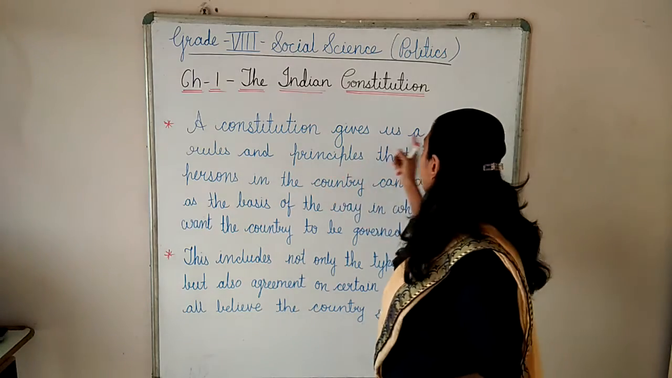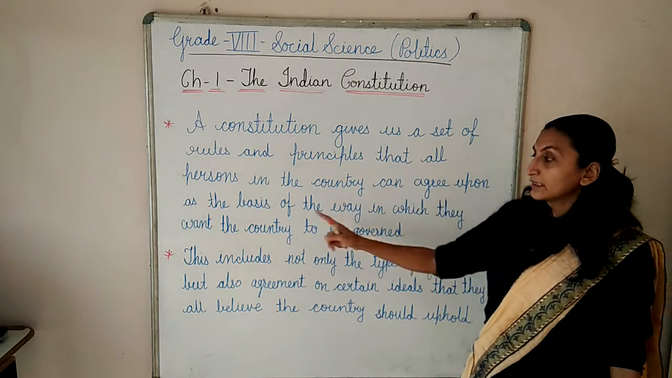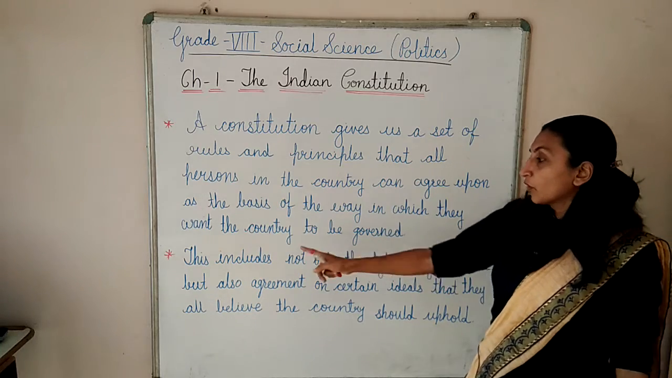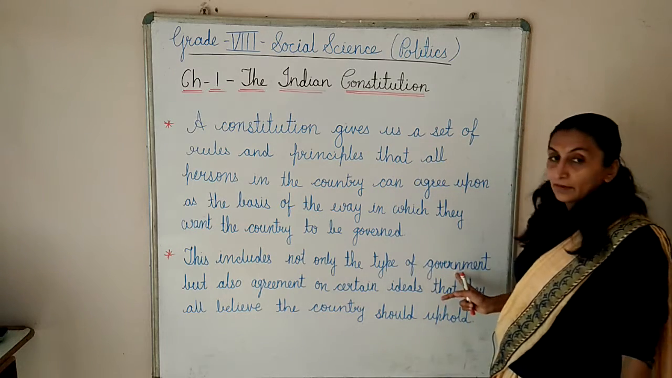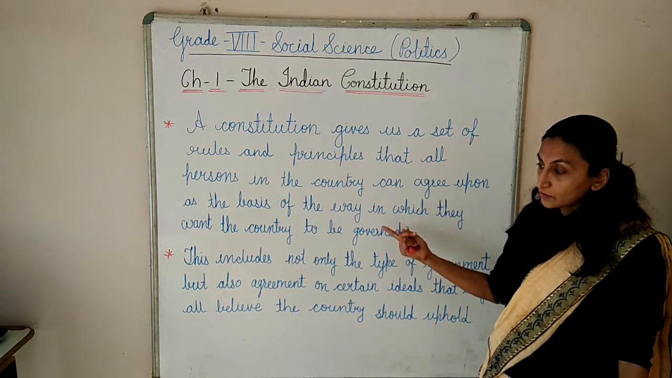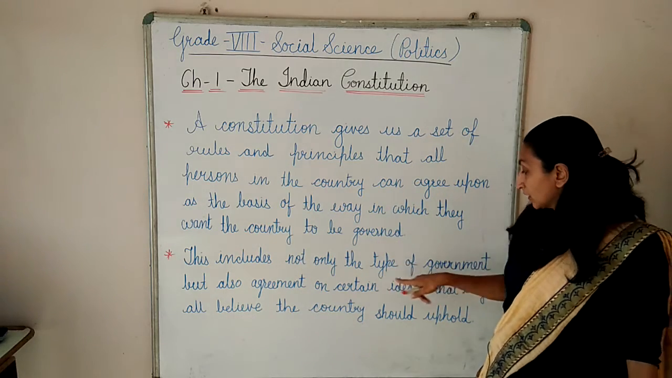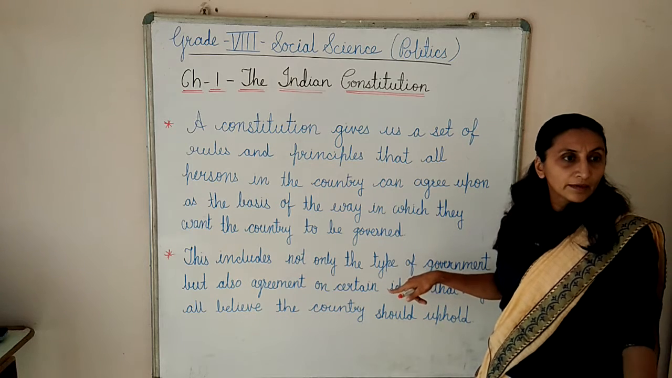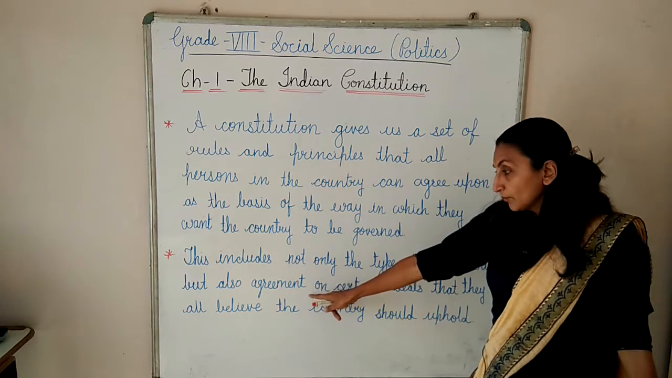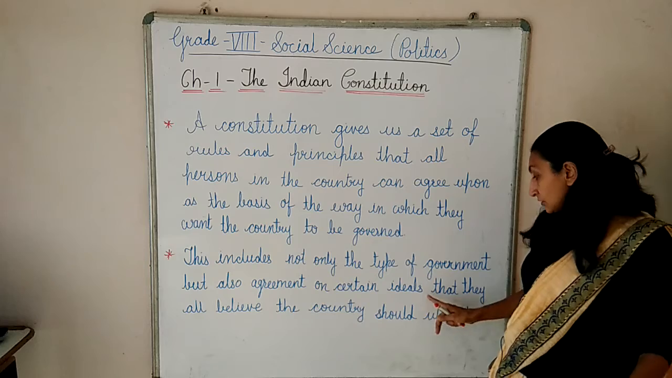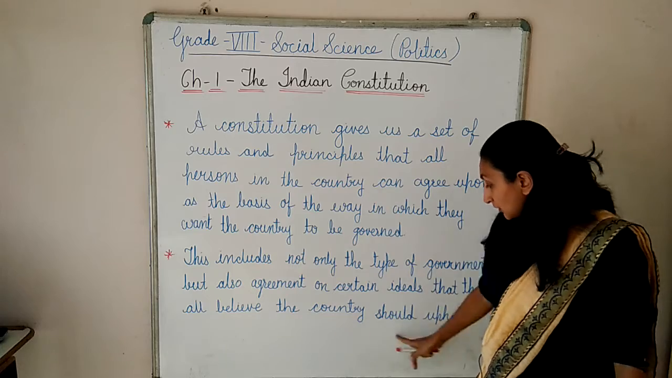So a constitution gives us a set of rules and principles that all persons in the country can agree upon as the basis of the way in which they want the country to be governed. It includes not only the type of government, what type of government is there, democracy or whatever, but also agreement on certain ideals that they all believe the country should uphold.